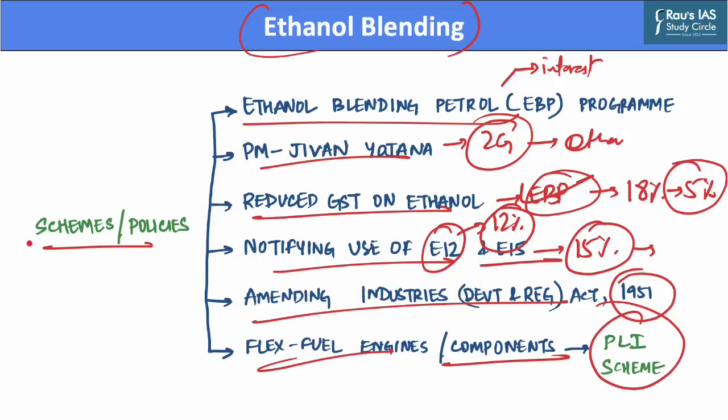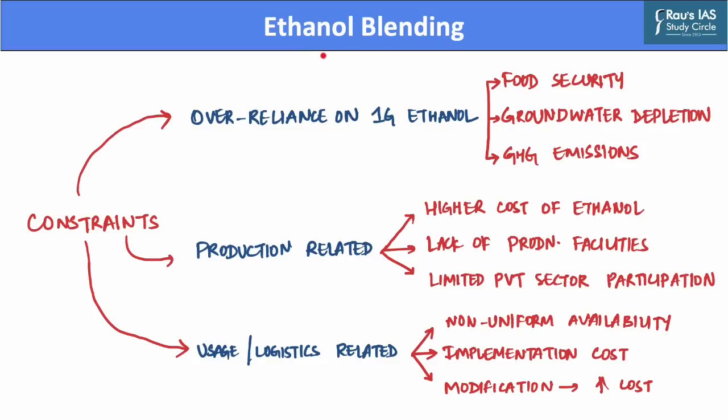Now, after we have discussed schemes and policies that favor ethanol blending, let us discuss various constraints that the government faces in promotion of ethanol blending. Now in India, biofuel is synonymous with first generation ethanol, and this means that India is currently over reliant on first generation ethanol, as this ethanol is primarily sourced from food crops.